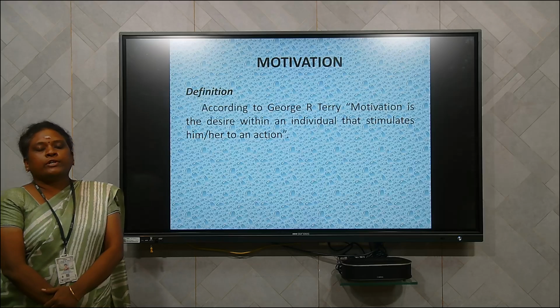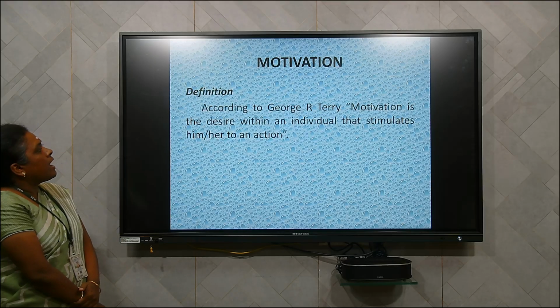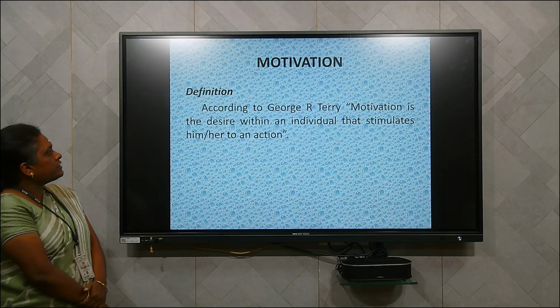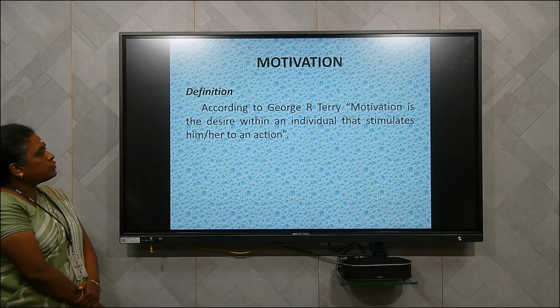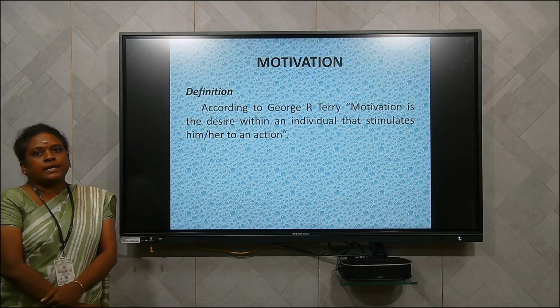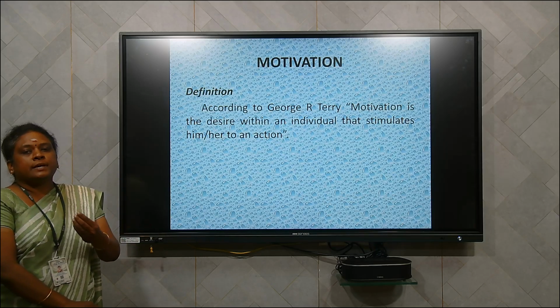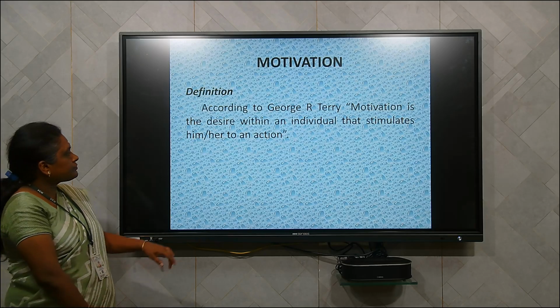So before going to theories of motivation, let us know what is meant by motivation. According to George, motivation is the desire within an individual that stimulates him or her to an action. So motivation is simply defined as an individual's desire. What stimulates them to activate their desire into action is known as motivation.